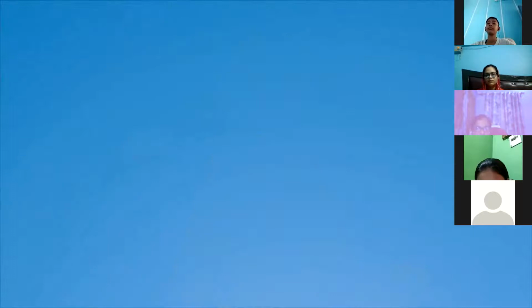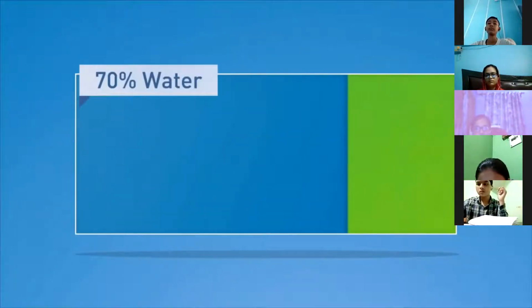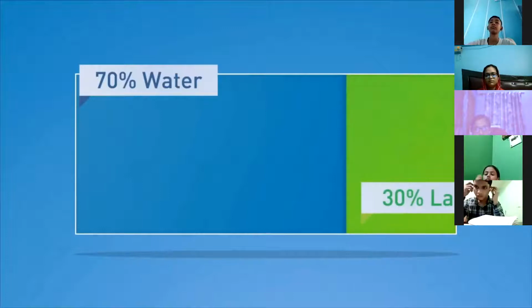The vast majority of the Earth's surface, over 70%, is water. This means that only 30% of the Earth's surface is land. So as it is, we just have 30% of land on the Earth's surface. You people know it very well that 70% of the Earth's surface is already water, right? So already we have a very small amount of land available.